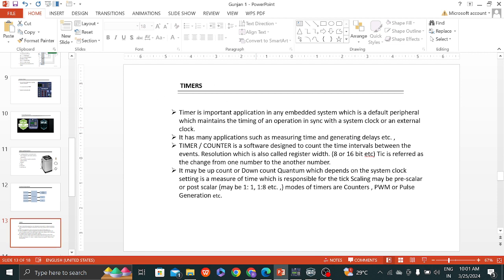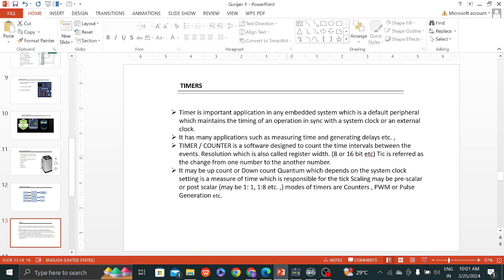Timers are an important application in any embedded system. A timer is a peripheral which maintains the timing of any operation in synchronization with the system's clock or an external clock. It has many applications such as measuring time and generating delays. Timers and counters count the time interval between events.